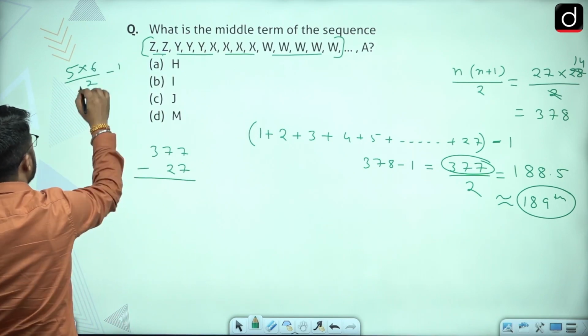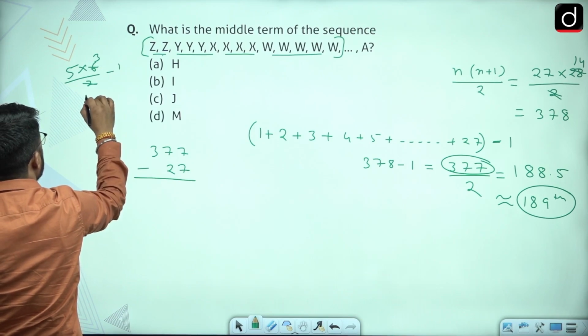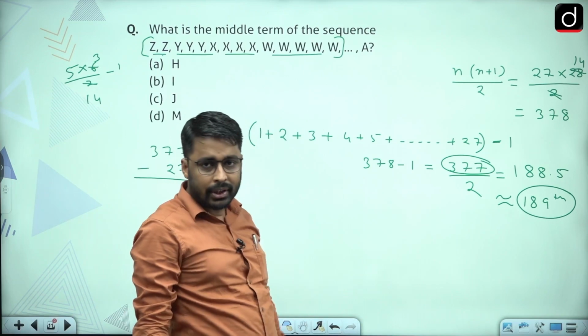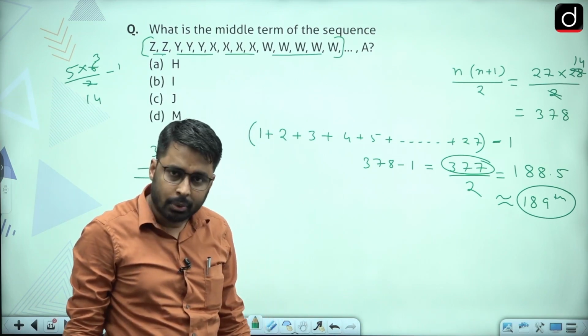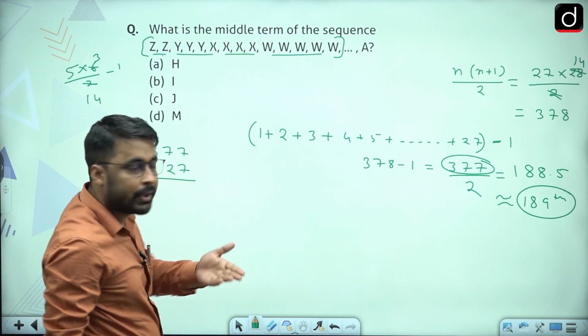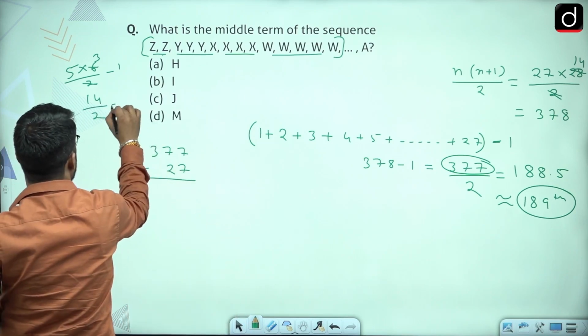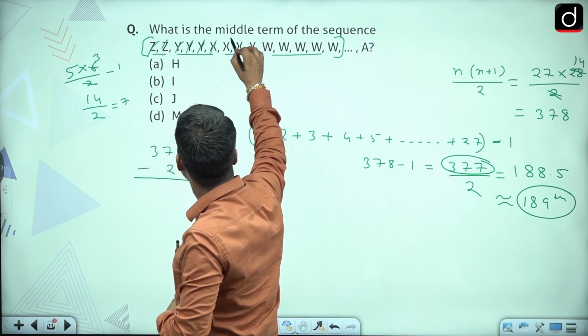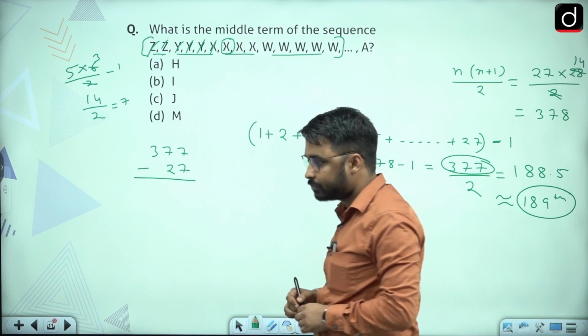This would be the sum of these terms, which will be 15 minus 1, 14. So right now there are a total of 14 terms, and I have to find the middle term. So it will be divided by 2, 7. Right? So 1, 2, 3, 4, 5, 6, and this will be my 7th term.